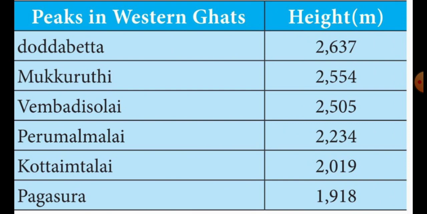2234 meter height. Then the next one is Kotai Mattalai, 2019 meter. Last one is Pagasura, 1918 meter. Okay, these are the peaks in Western Ghats. Can you understand, students? Shall we recall the points?